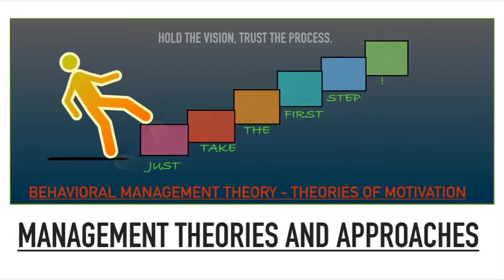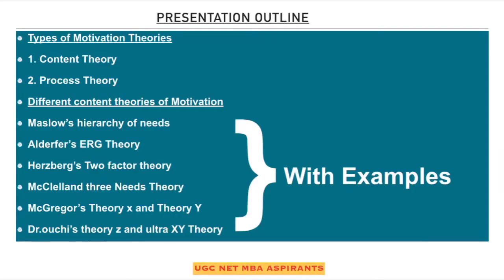So today's topic is under management theories and approaches. We are going to see the theories of motivation in behavioral management theory. So, presentation outline. Here we know that the behavioral management theory is divided into two, namely human relations theory and behavioral science theory. Under behavioral science theory, we are going to see the theories of motivation, which is divided into two, again called content theory and process theory. So here in this video, we are going to see the different content theories of motivation.